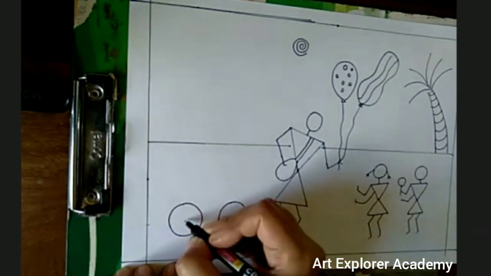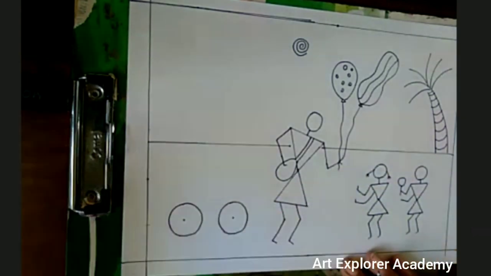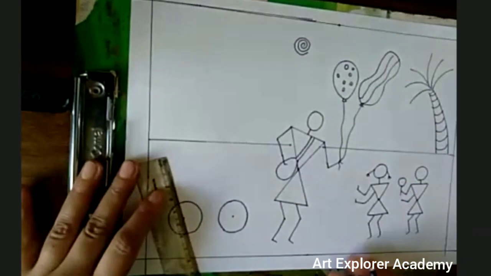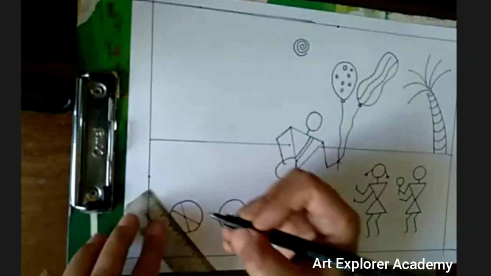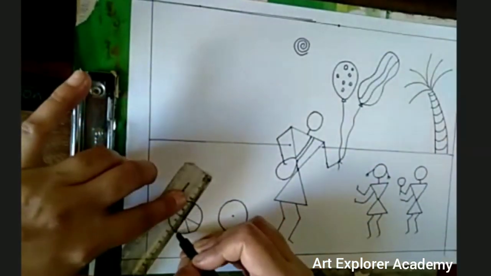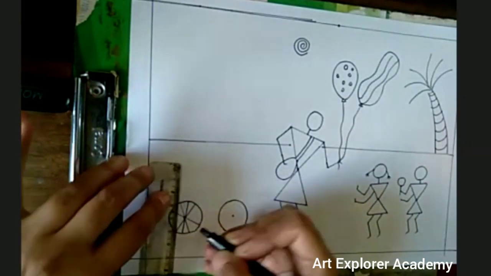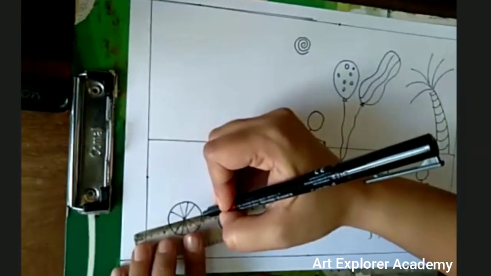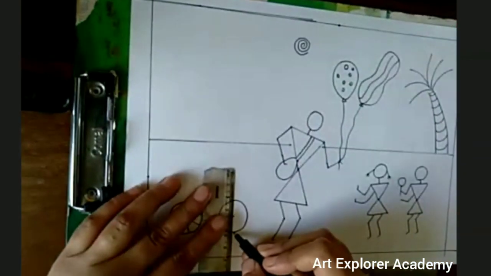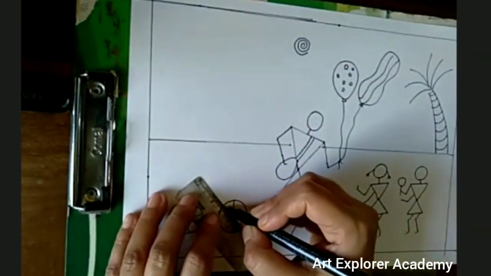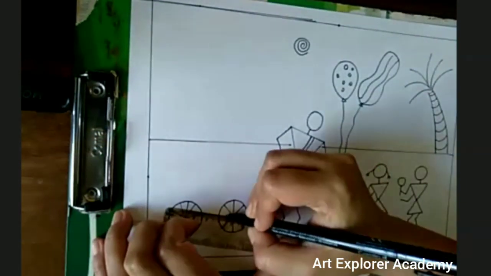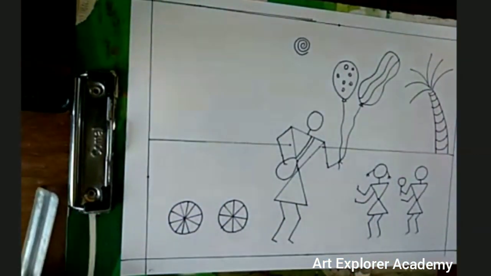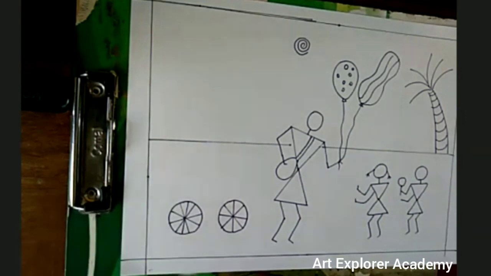Okay, so one dot in the center, and you can use your scale as well to make the cross lines in the wheel of the cycle. So this is the cycle.